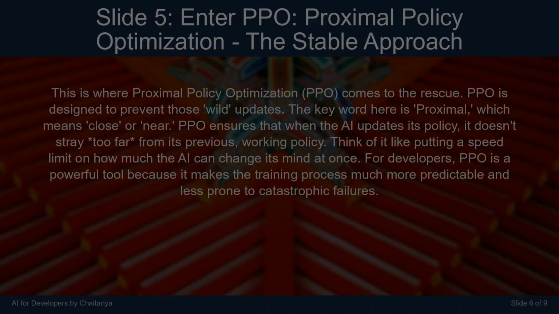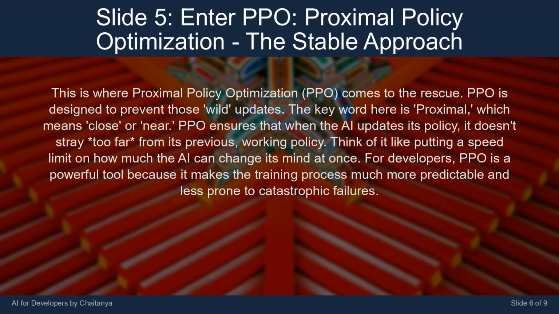This is where Proximal Policy Optimization, PPO, comes to the rescue. PPO is designed to prevent those wild updates. The key word here is proximal, which means close or near. PPO ensures that when the AI updates its policy, it doesn't stray too far from its previous working policy. Think of it like putting a speed limit on how much the AI can change its mind at once.